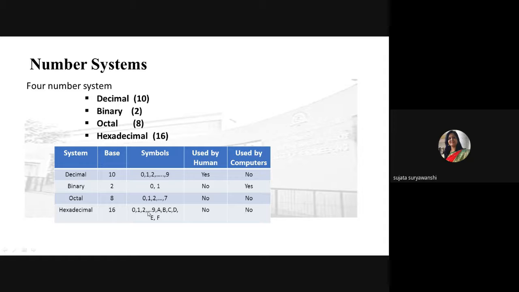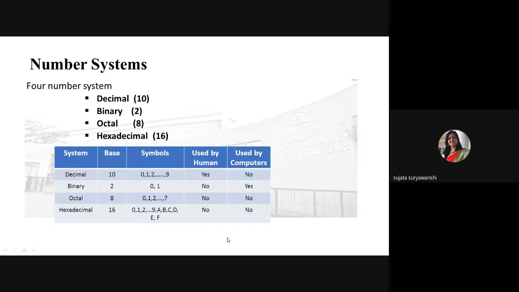While representing any hexadecimal number, you write first 0 to 9, and to represent 10 onwards you use capital A, B, C up to F. With these symbols only, you can represent any hexadecimal number.